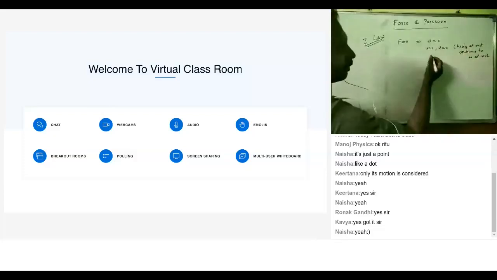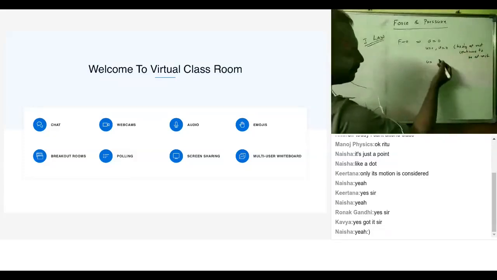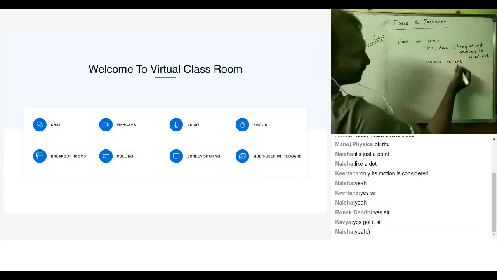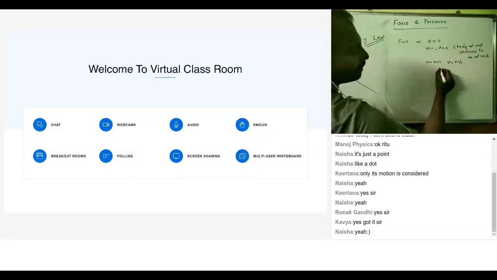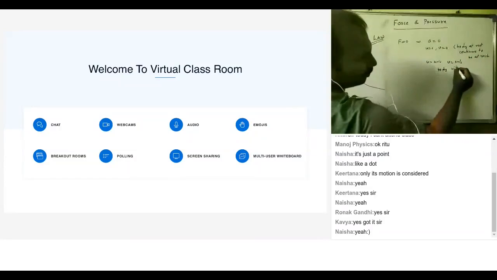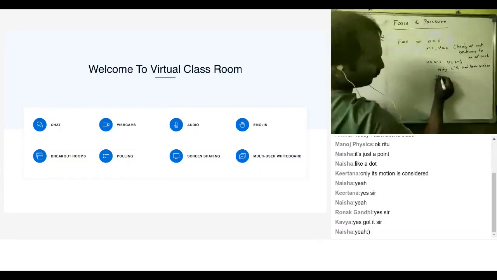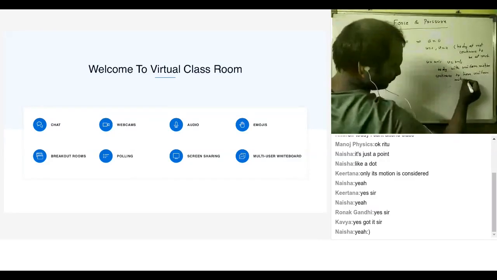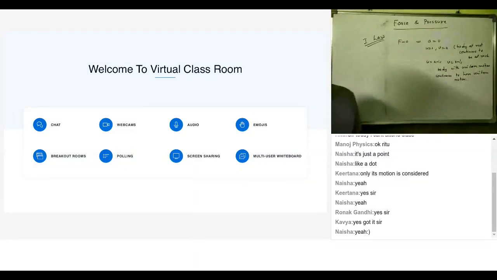And the second point is what? If the body is having some velocity, some meters per second, it will continue to move with the same meters per second. So what does it mean? A body with uniform motion continues to have uniform motion. This is the meaning of the first law.